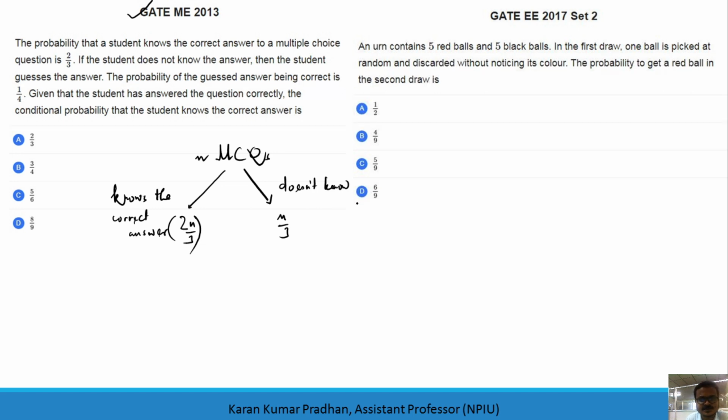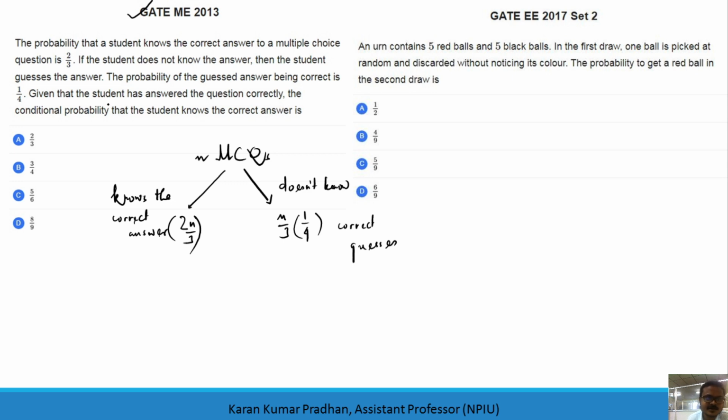The student guesses the answer for the questions that he doesn't know, and the probability of the guessed answer being correct is 1 by 4. That means 1/4 of these questions will be correct. So these are the correct guesses, or n by 12 I will say.